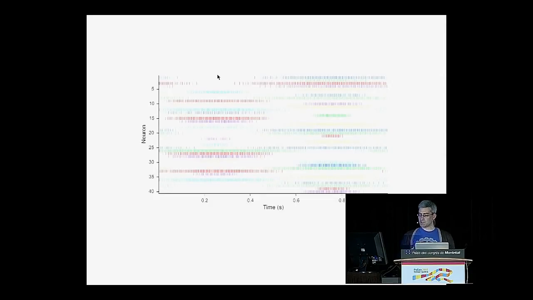And there's clearly some pattern to this spike raster. There's clearly a lot of activity around this part among a certain subset of the cells, and a lot of activity over here for the other subset of the cells. And so how do we make any sense of this? How can we use these neural firing patterns to represent information?